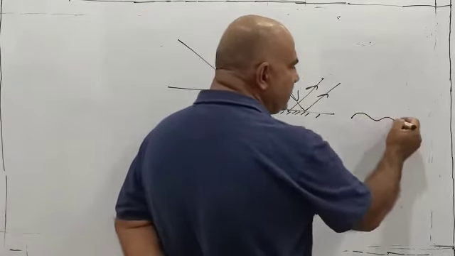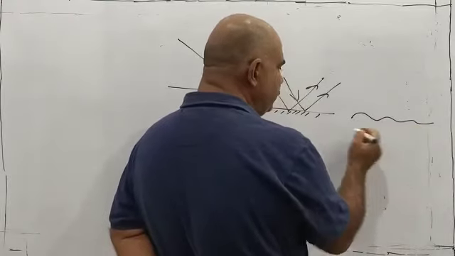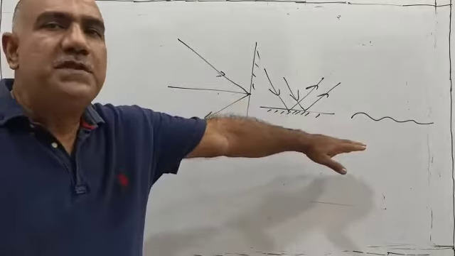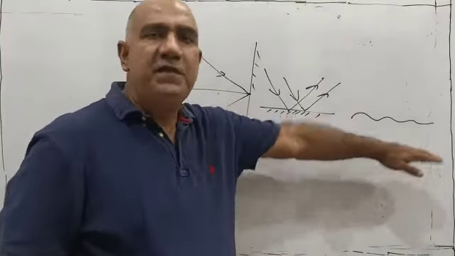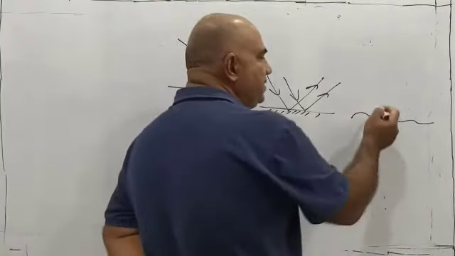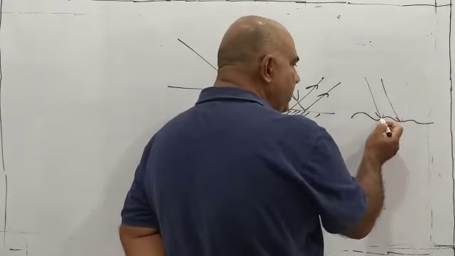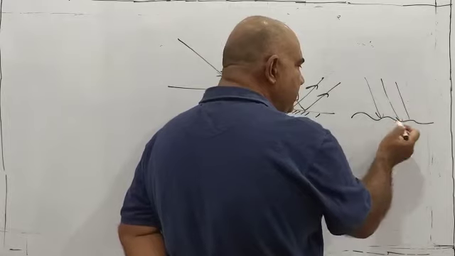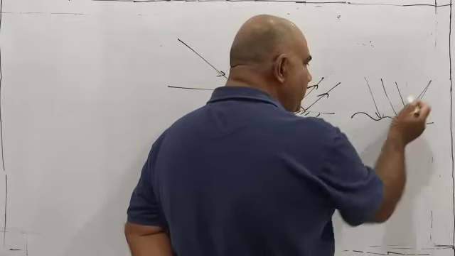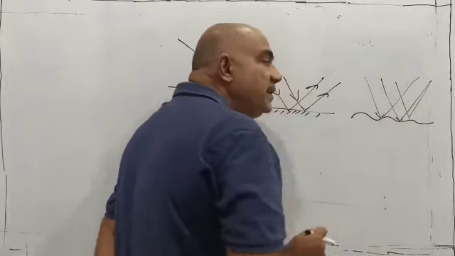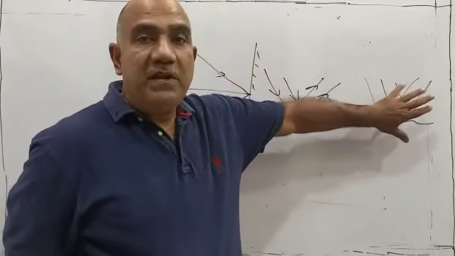Another case can be explained like this: the rough surface. The first is regular reflection, and this is irregular or diffuse reflection. In this case, what happens? The light rays are coming parallel, but after reflection, they do not remain parallel. And this does not mean that they are not following the law of reflection.